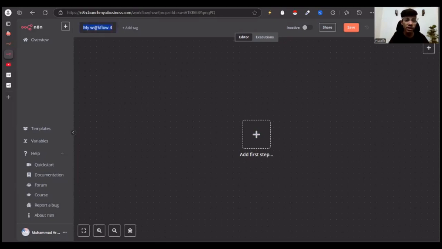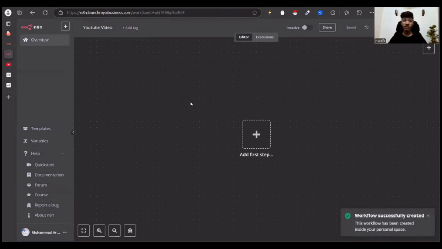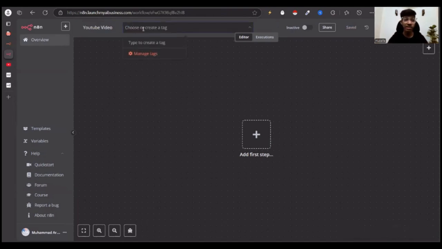Here you can just change the name, just give a name to a workflow. I can call it YouTube video. And if you are working with a lot of projects, you can add a tag, let's say this is a tutorial. I can just add that this is the YouTube tutorial. If you're working with multiple clients, you can add that, and it will be easy for you to find the workflow you have been working on lately, right? Then here we have got the templates, all the stuff that we have just talked about.